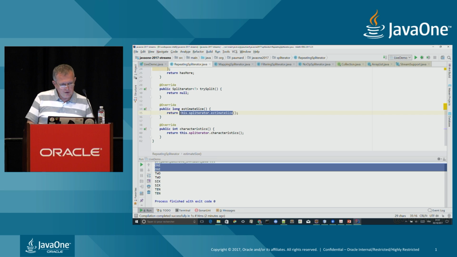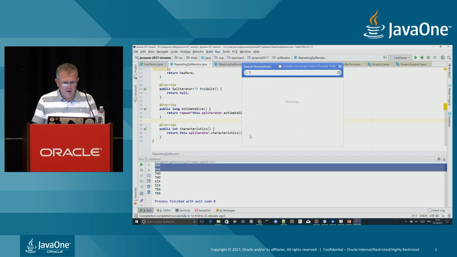So if I just return repeat times this spliterator estimateSize here, I might go into trouble because this long might become negative if this estimate size is itself Long.MAX_VALUE. So I'm not going to write this. I'm going to keep it. This is just an estimation anyway. So I'm just going to keep it like that.